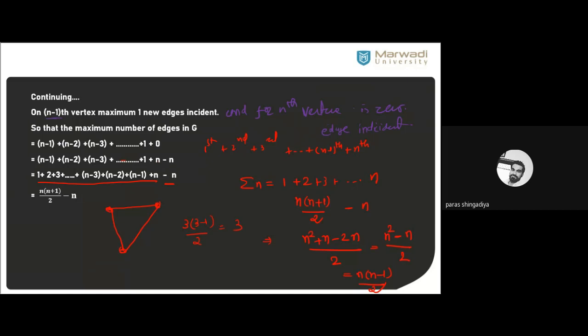Sigma n is equal to n into n plus 1 by 2. That is the formula of sigma n. Just write it there. Take LCM 2. 2 will be multiplied with n here. That we already explained. That form we have in that case.